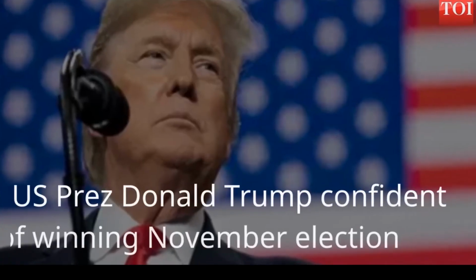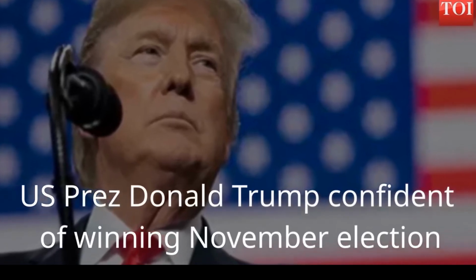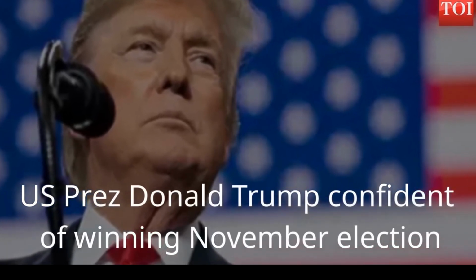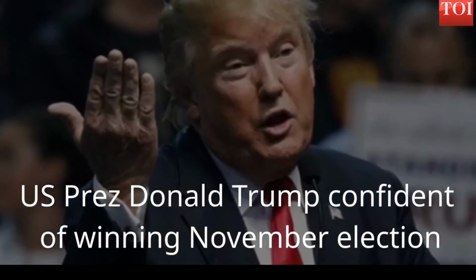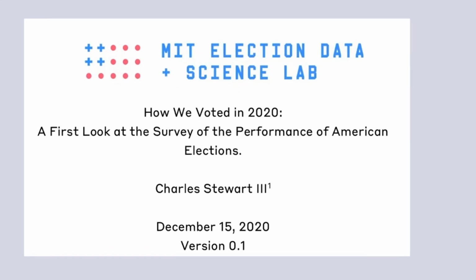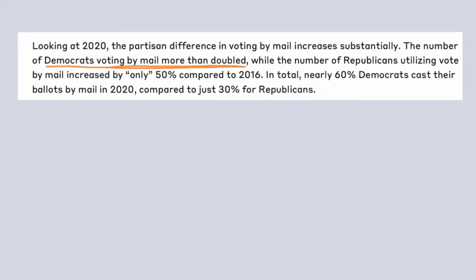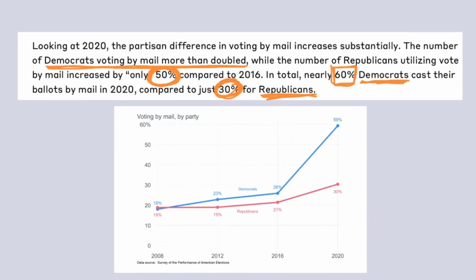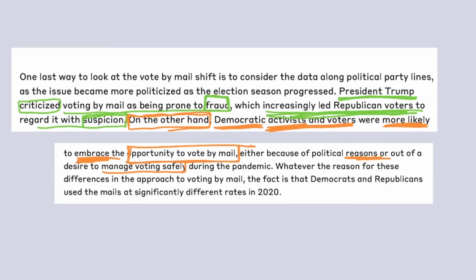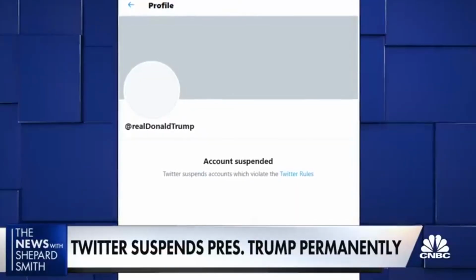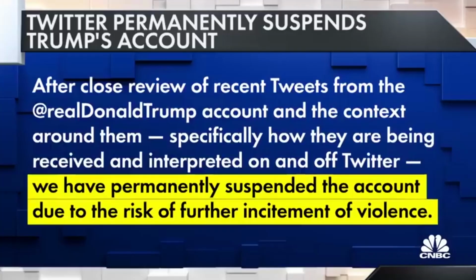Now we're down to biases and evidence. Donald Trump always wanted to win the 2020 election, so this might just come out of his selfishness to rule for another term. That is why he created this claim. And for the evidence, according to MIT Election Lab, 60% of mail-in ballots are from the Democratic Party and the remaining 40% are from the Republican. This shows why Donald Trump has a problem with mail-in ballots, because he knows that he might lose to another party by this type of voting method. Fun fact, Twitter also blocked Donald Trump because the company claimed that he was spreading misinformation.